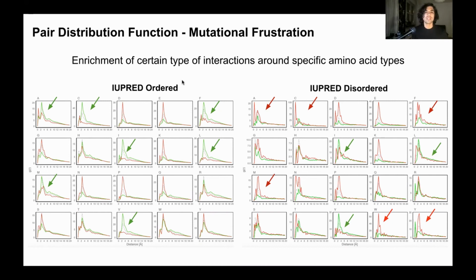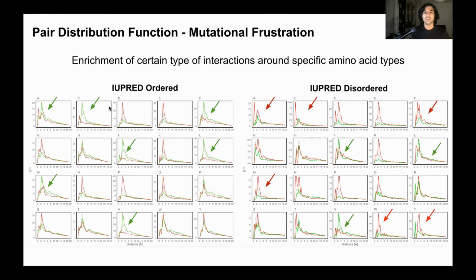So we can now calculate the mutational frustration that is assigned to contacts, and we can calculate the pair distribution function around different types of amino acids to see the enrichment of certain types of interactions around the different specific amino acid identities.